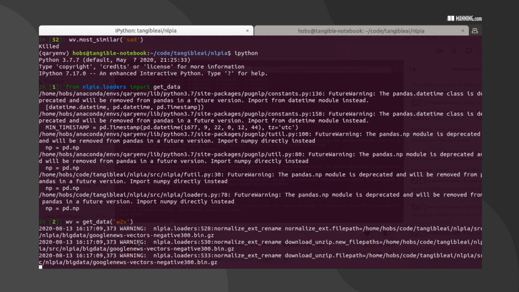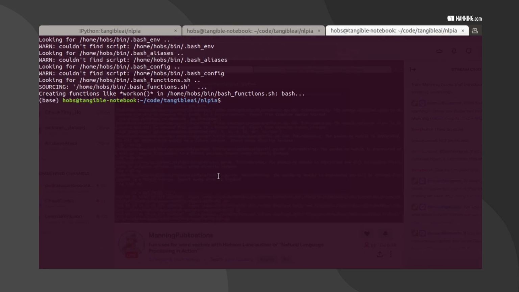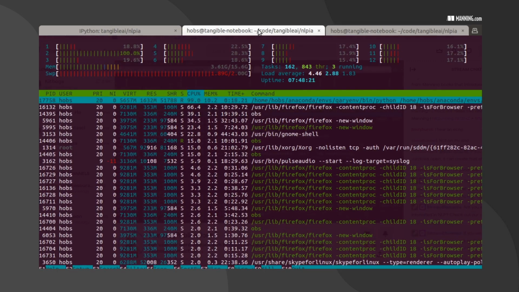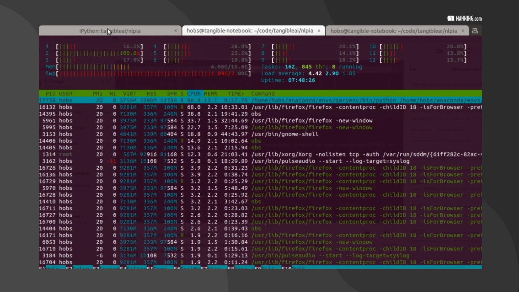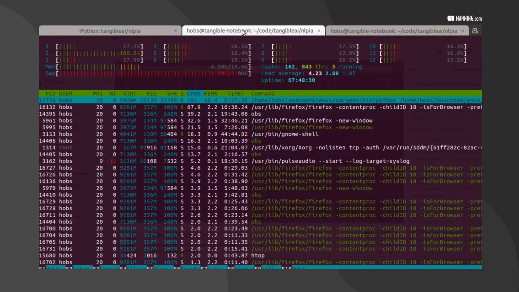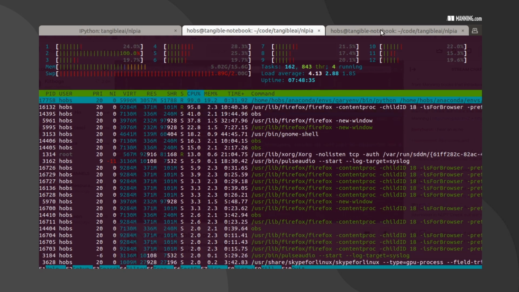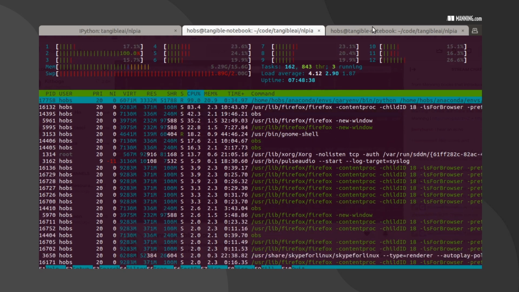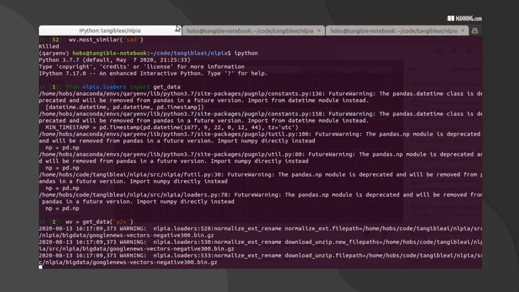Then after that we'll try to remember what the syntax was. I think I can look through the history of my previous session. I'm going to open up another tab and see how much of the RAM is being taken just by the word vectors. Those 3 million word vectors would take up quite a bit. Looks like it's almost done. It took a couple gigabytes, 3 gigabytes. Maybe that was the bad boy that was taking up so much space.